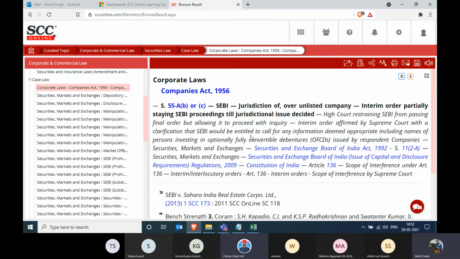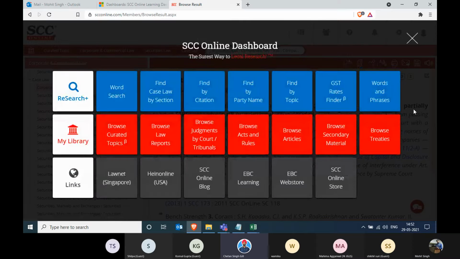Mohit? Absolutely. Let's take the example. Let's go back to dashboards. A lot of times the question is raised: what is the frequency, how often does this judgment software get updated? So within 48 hours, 72 hours, we get Supreme Court judgments. However, the updation of several things keeps on happening throughout the day. So there is not one day that I can say, okay, we have uploaded everything and now for next week nothing will be uploaded. No, the work keeps on going on.